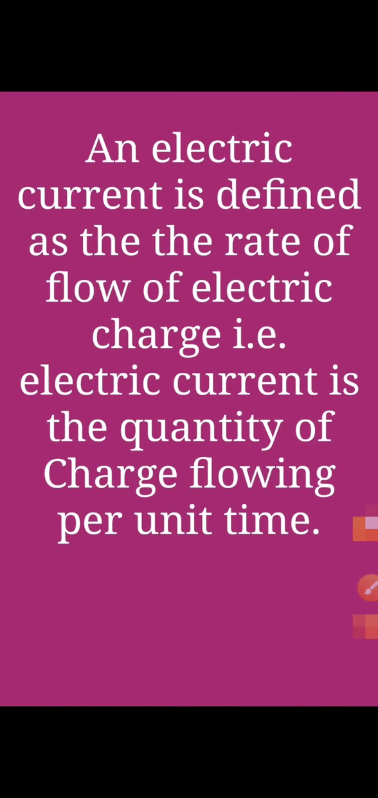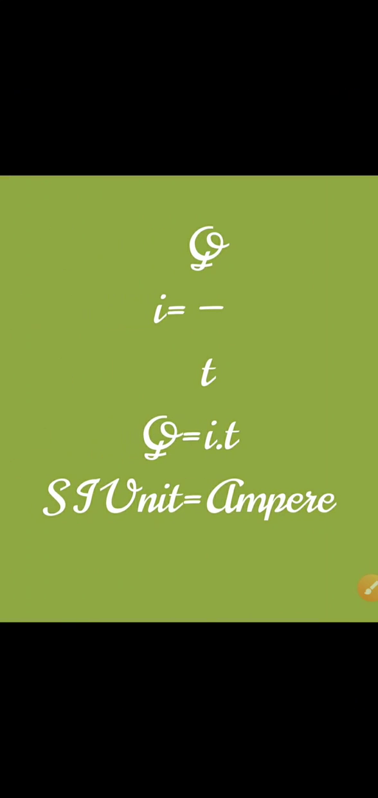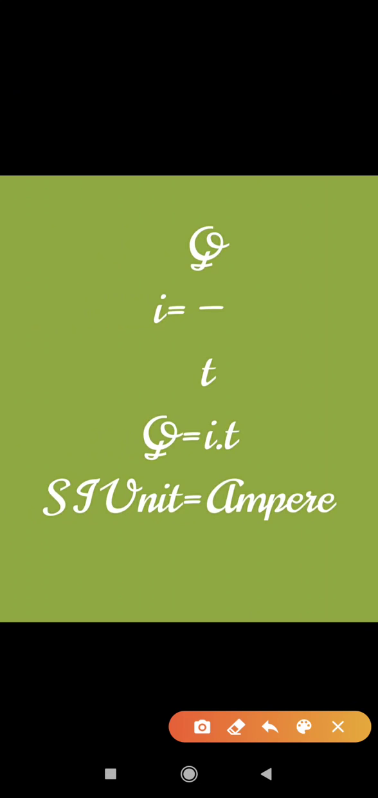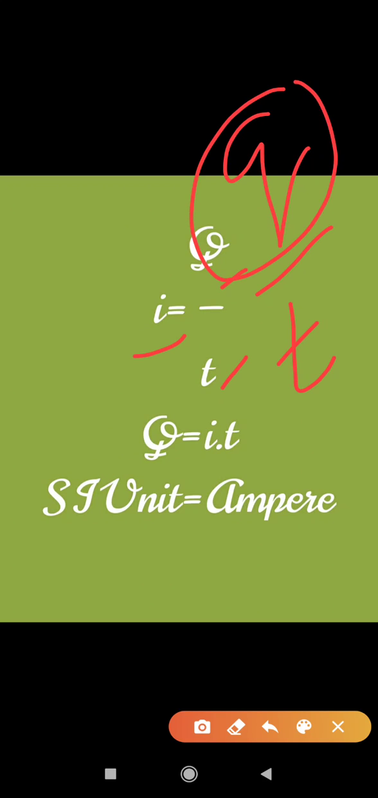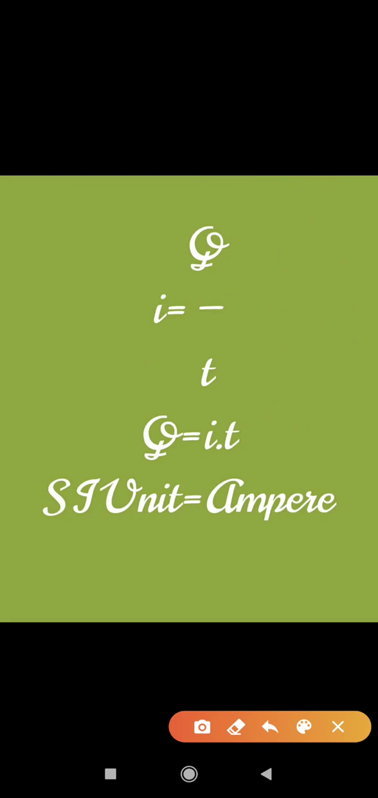Now, what is electric current? Firstly, we will go for the formula: I is equal to Q upon T. As we can understand, I is equal to Q upon T, where Q is charge and T is time. So simply we can find the definition: Q upon T means the rate of charge, which is known as electric current.